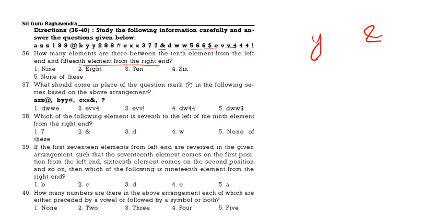Now between Y and and, how many are there? So this is and, and this is Y. In between: 3, 6, 9, 10. There are 10 elements. Now what should come in the place of the question mark in the following questions? So here, what should come in the place of the question mark?